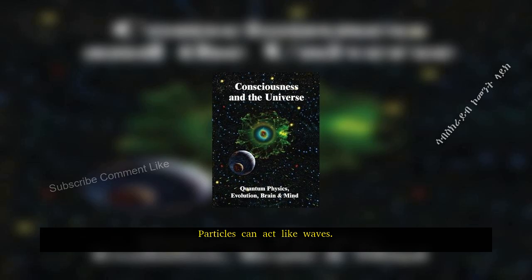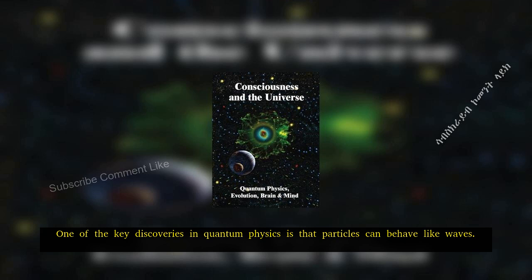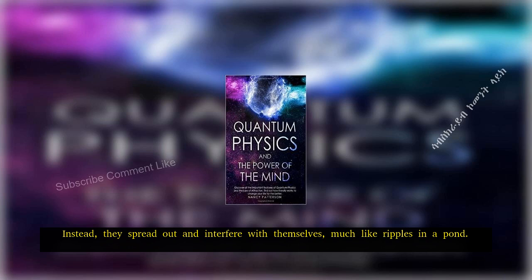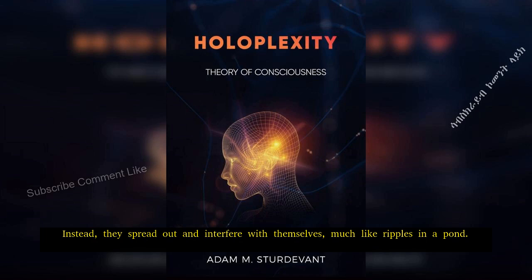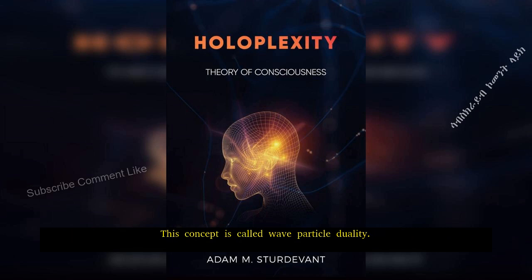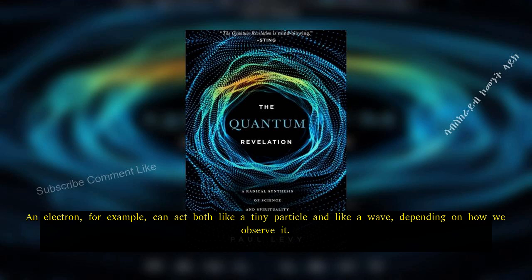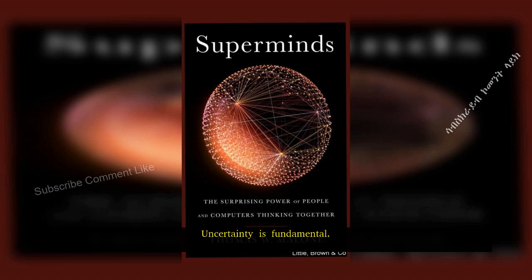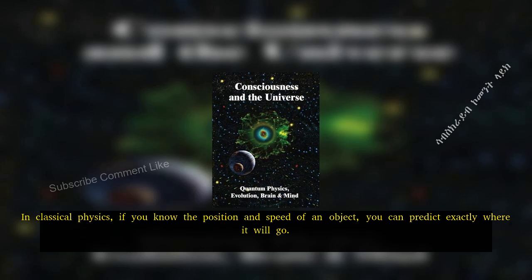Particles can act like waves. One of the key discoveries in quantum physics is that particles can behave like waves. This means they don't have a single position or path like a ball rolling across the floor. Instead, they spread out and interfere with themselves, much like ripples in a pond. This concept is called wave-particle duality. An electron, for example, can act both like a tiny particle and like a wave, depending on how we observe it.